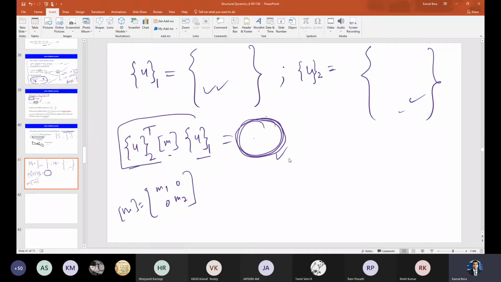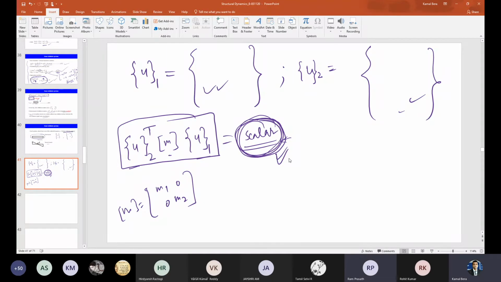Please tell me, if I do this multiplication, what will I get? Scalar, matrix, vector, or anything else? The scalar. Does anybody have any doubt in this answer? Someone said scalar, or is someone not understanding why it is scalar? Please speak up. So scalar, sir. Yeah, fine.